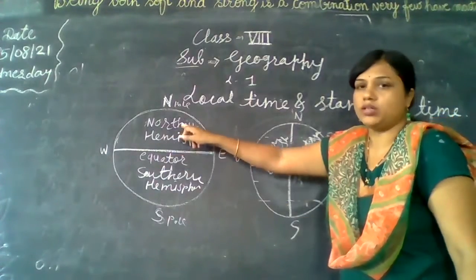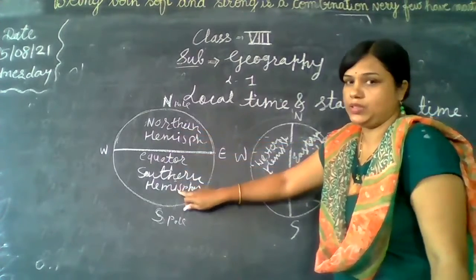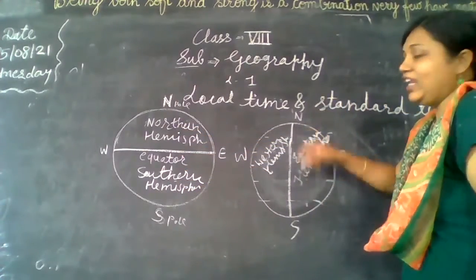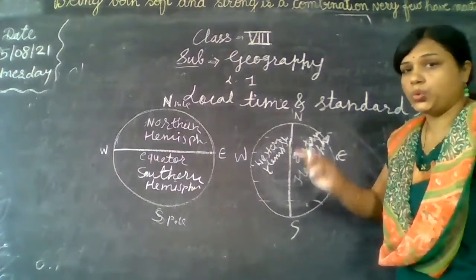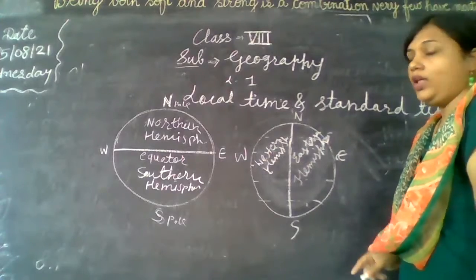The equator divides the earth into two equal parts, the northern hemisphere and southern hemisphere. Likewise, the imaginary line that runs from north to south divides the earth into two equal parts, the western hemisphere and eastern hemisphere.